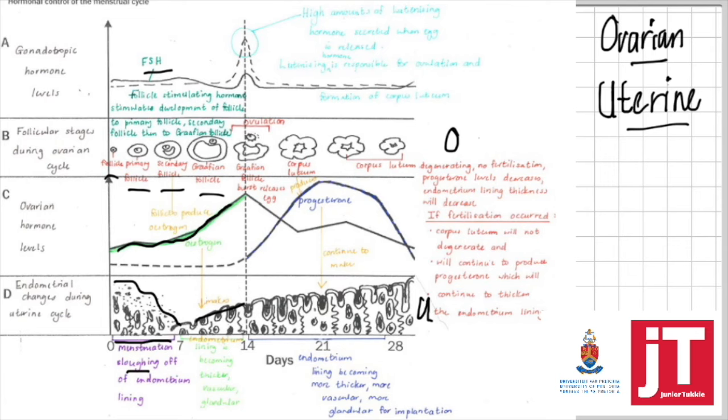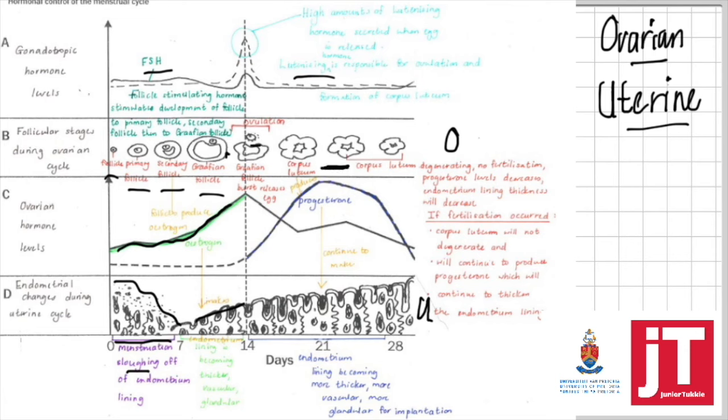On the 13th day, the amount of FSH and estrogen is too high and more cannot be secreted. So the pituitary gland will now secrete another hormone, which is luteinizing hormone. Luteinizing hormone causes this Graafian follicle to swell and to burst and to release the ovum, which is ovulation. When a woman is ovulating, this is the most fertile period in her menstrual cycle. The remains of the Graafian follicle will now form the corpus luteum.